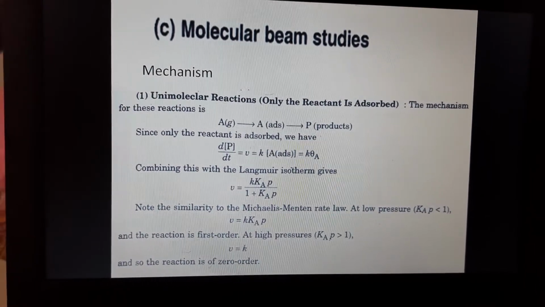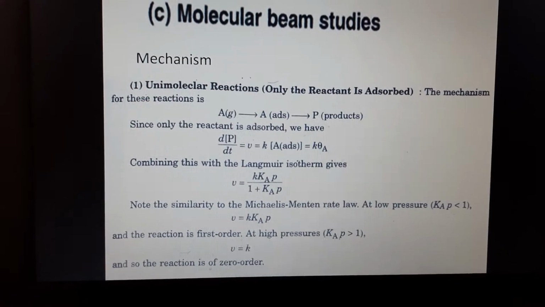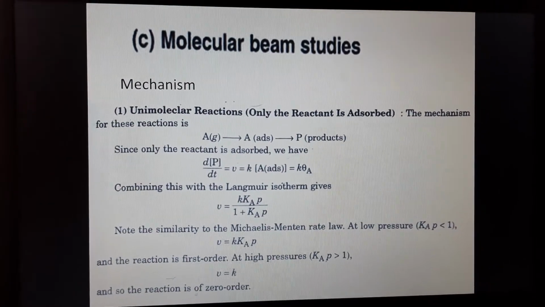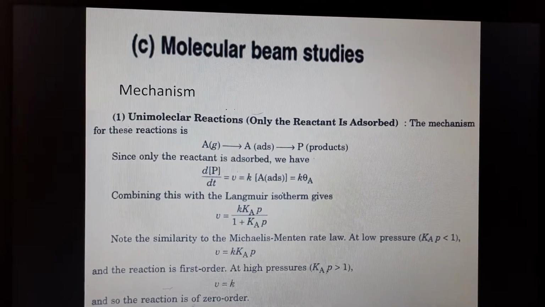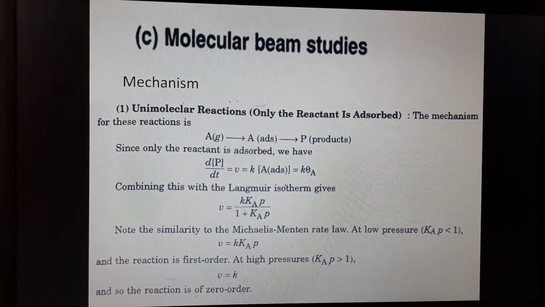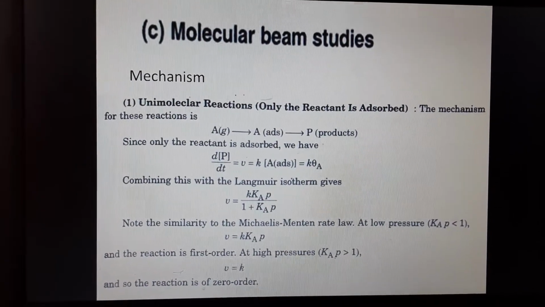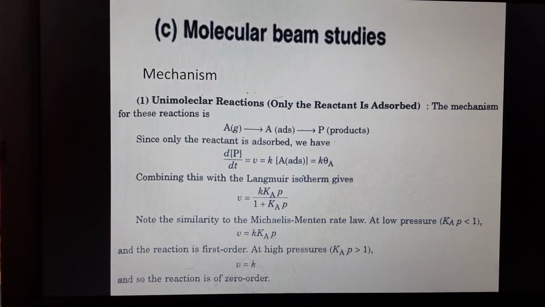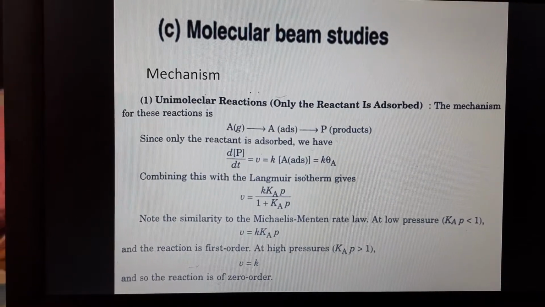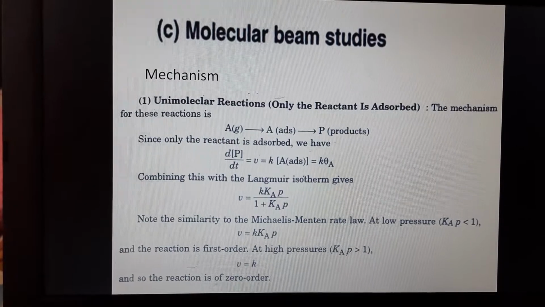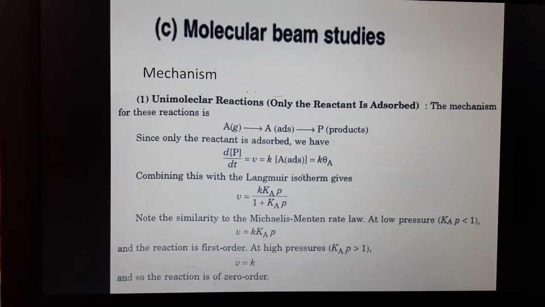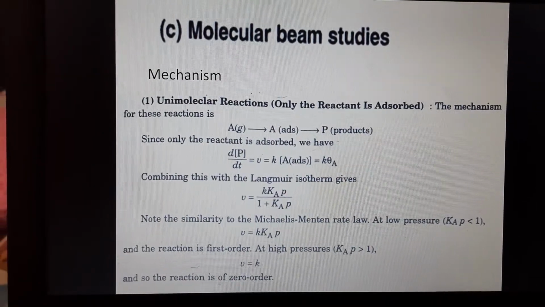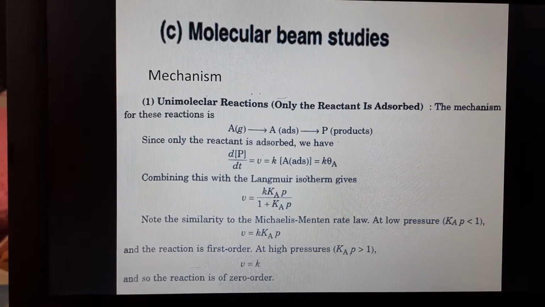The angular distribution of the product, for instance, can be used to assess the length of time that a species remains on the surface during the reaction. For a long residence time will result in a loss of memory of the incident beam direction.